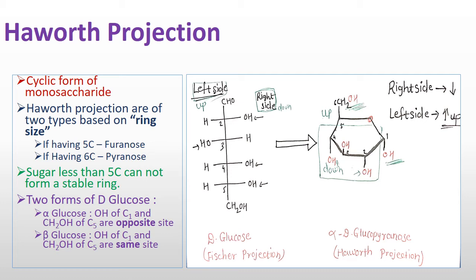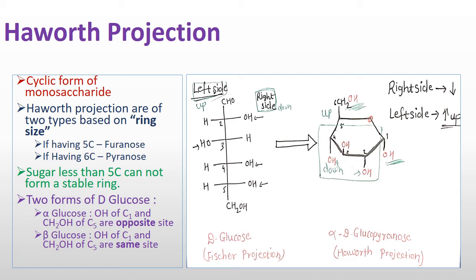If the monosaccharide has 5 carbon atoms, then that ring is called a furanose. And if the ring has 6 carbon atoms, then it is called a pyranose.